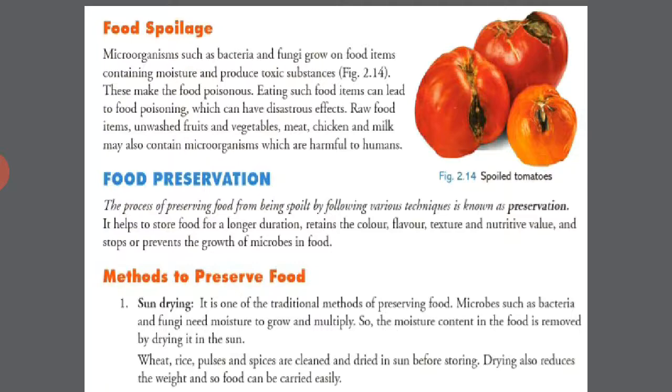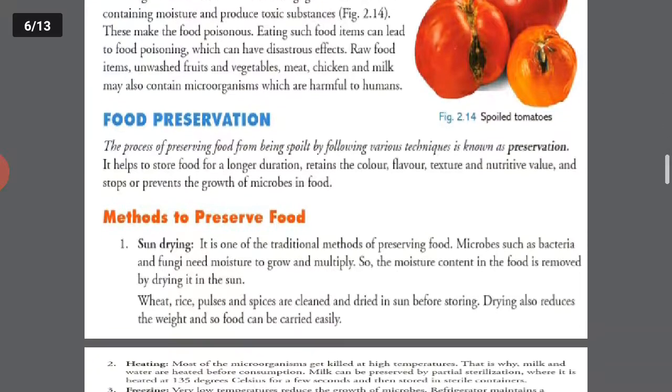Okay, and we will study some methods of food preservation also, how we can preserve food. The process of preserving food from spoilage by following various techniques is called preservation. Okay, it helps to store food for a longer time, retains the color, flavor, texture, and nutritive value, and prevents the growth of microbes in that food.